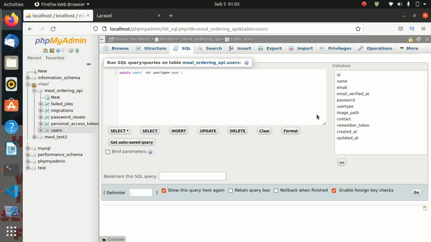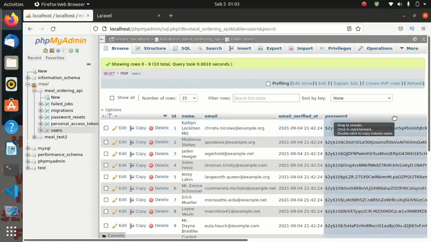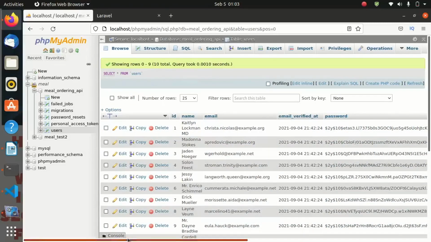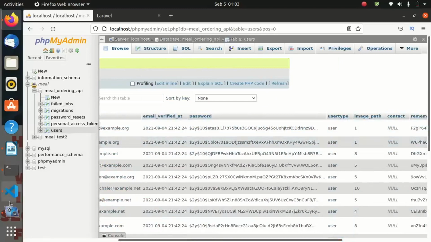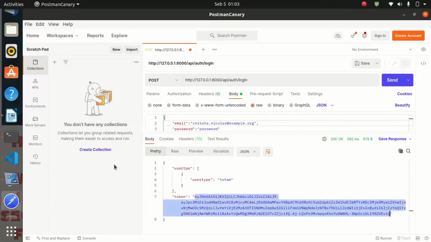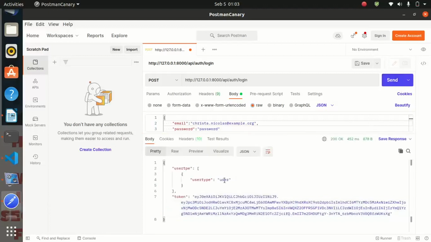So all of them I want to update them and make them user. Success. All the 10 records have been updated, and if you come back, you are seeing that the user type is user. So let us try to log in again and see the type. Perfect. So now we are having a user who has logged in. So we have tested our login endpoint.